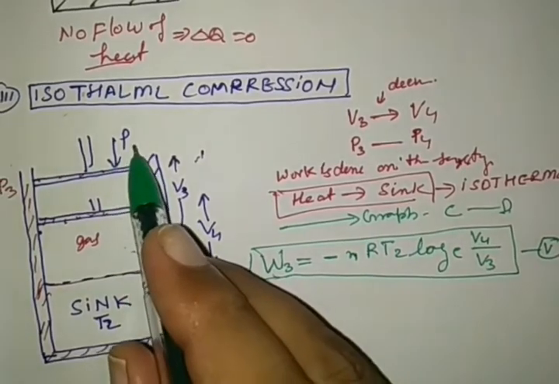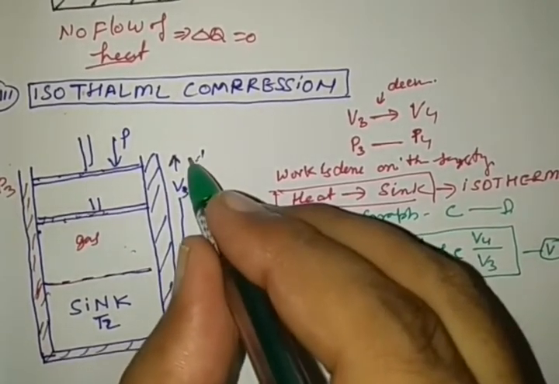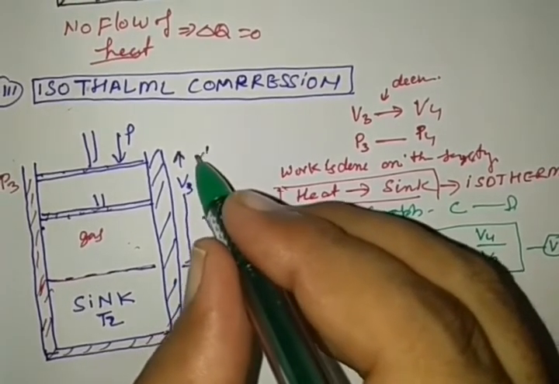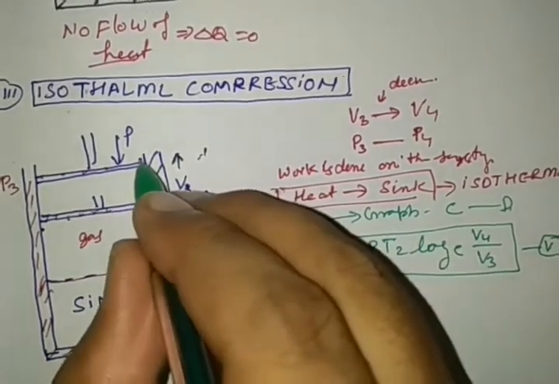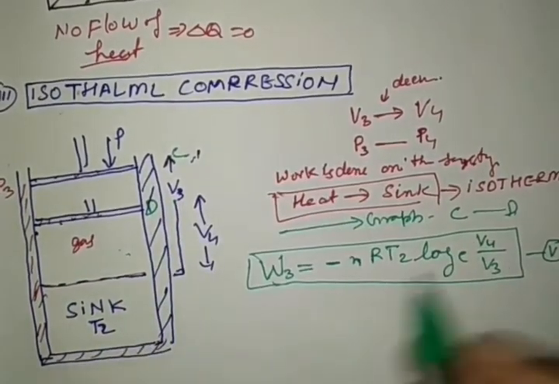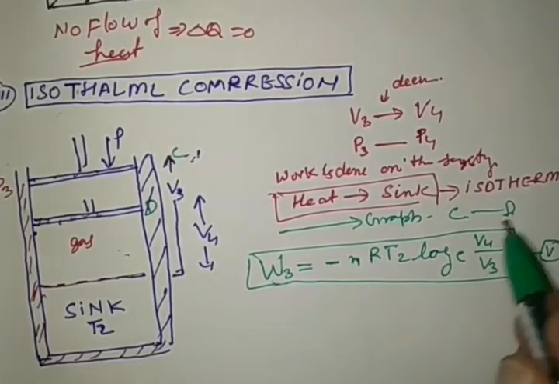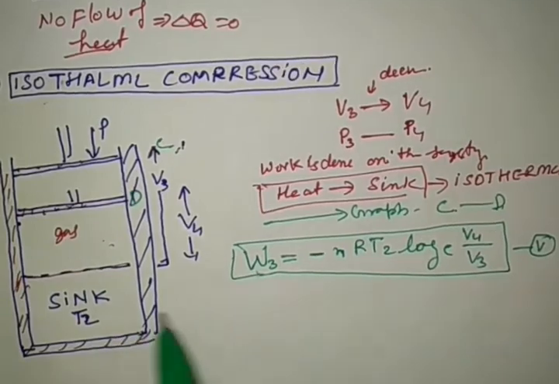When it moves from V3 to V4, by graph, when it moves from C to D, it is at C, now this point is at D. When it changes from C to D in the system, heat is liberated and heat is transferred to the sink.